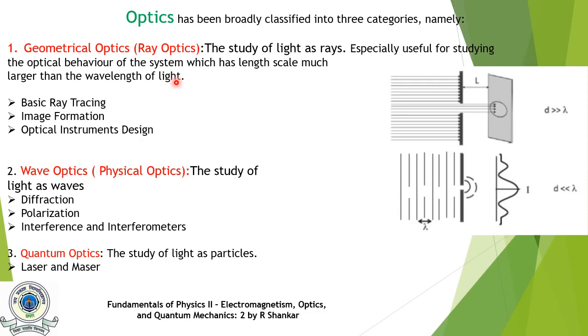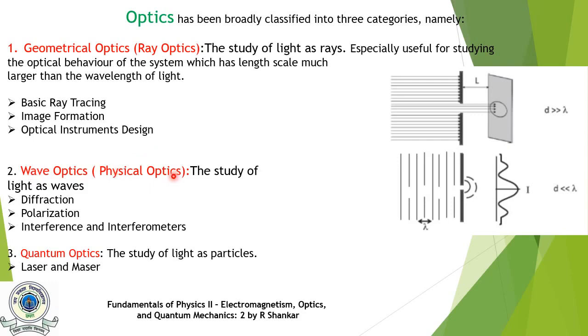So when we shine light on lens or mirror, there the size of lens or mirror is very large as compared to the wavelength of the light. So studying the behavior of mirror or lens, we use geometrical optics concept. Under this geometrical optics, we study phenomena like basic ray tracing, image formation, and optical instruments design.